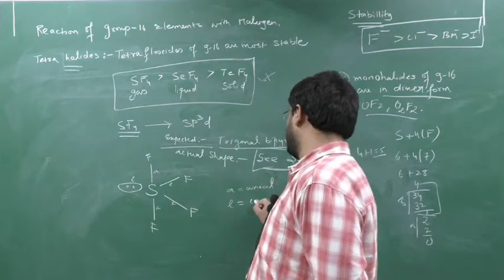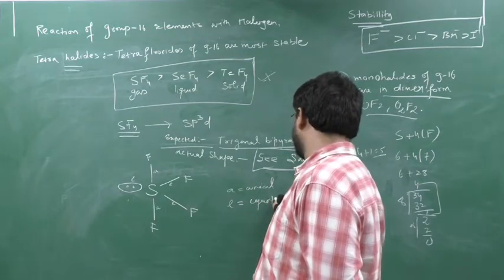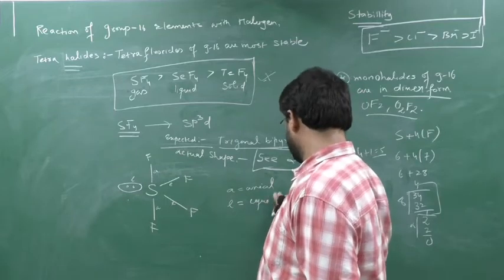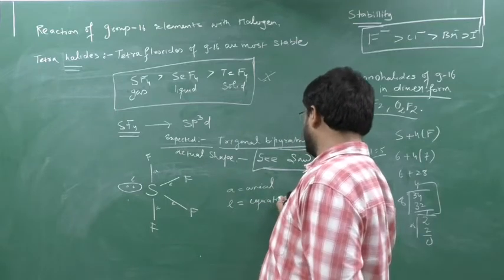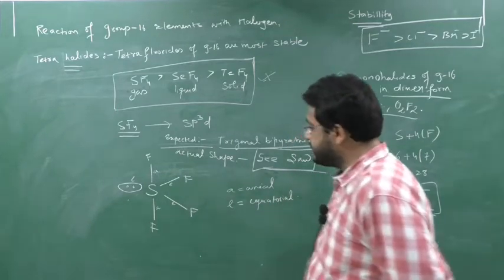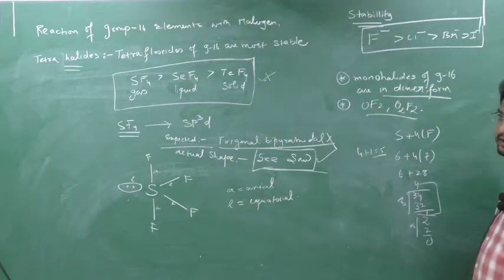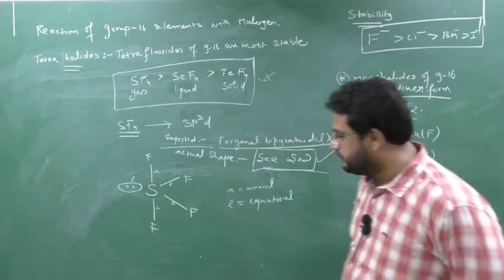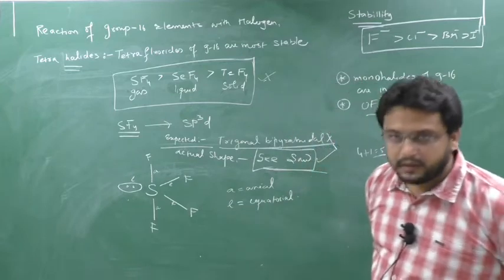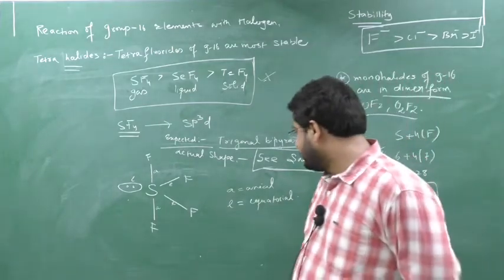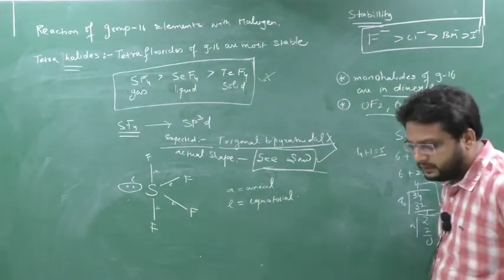The lone pair must occupy one of the equatorial positions only.